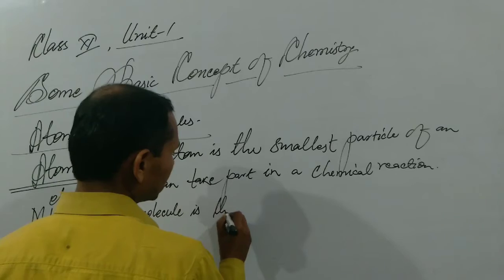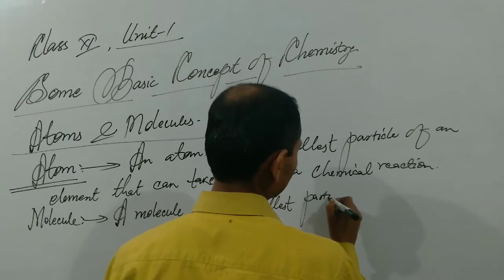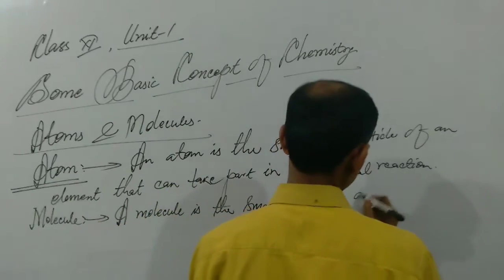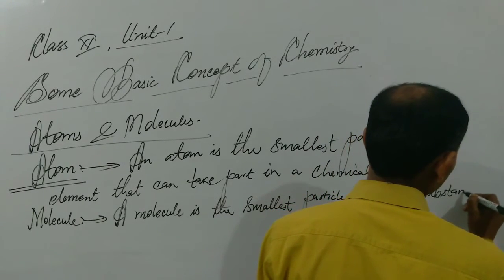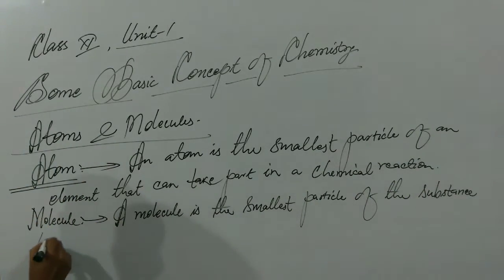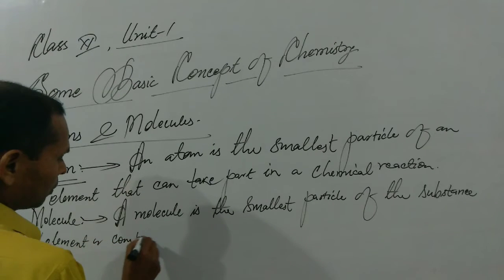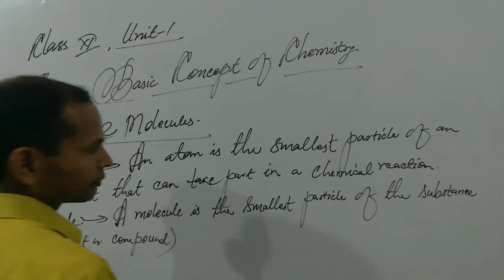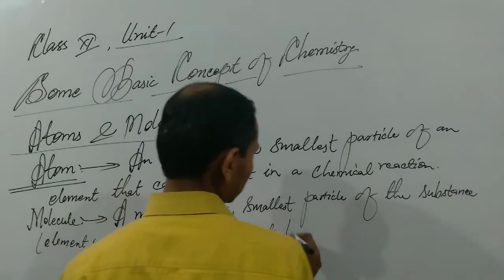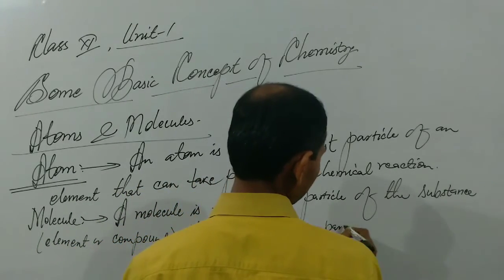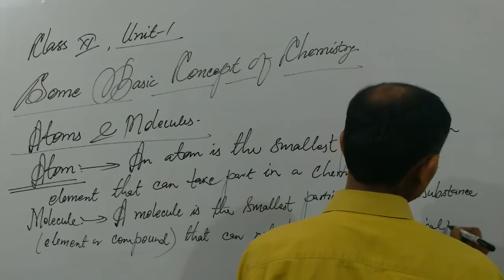A molecule is the smallest particle of the substance, element or compound, that cannot take part in a chemical reaction.